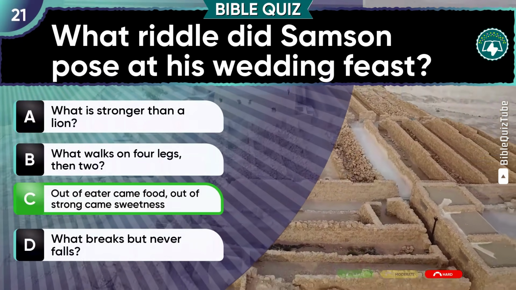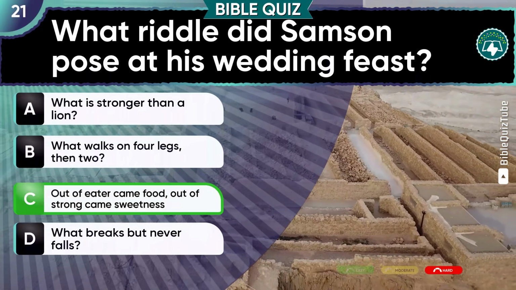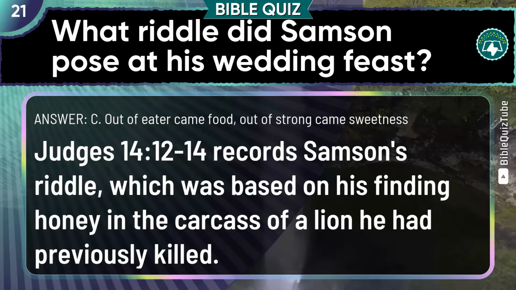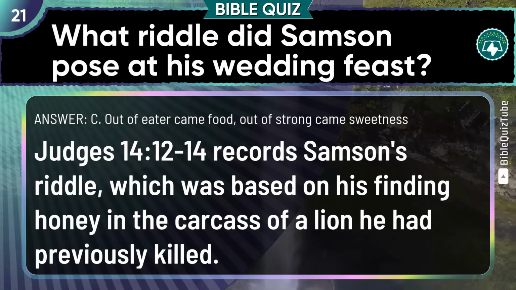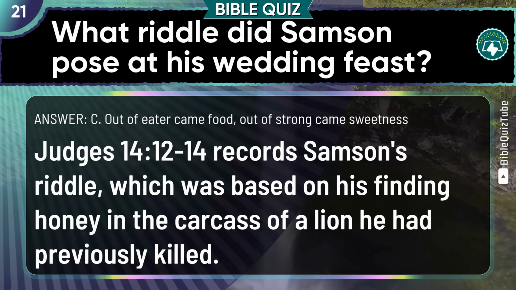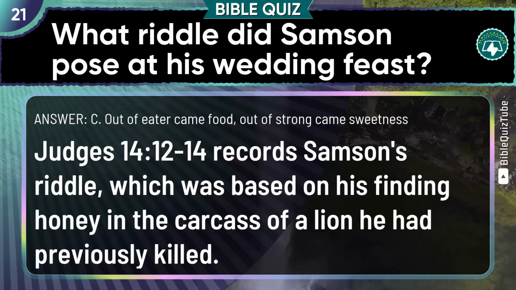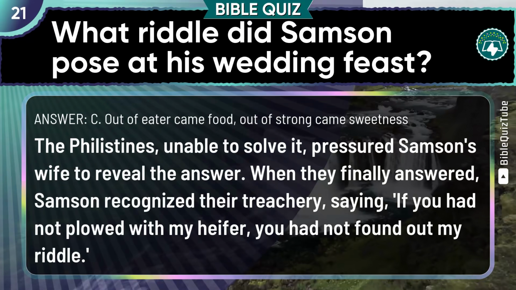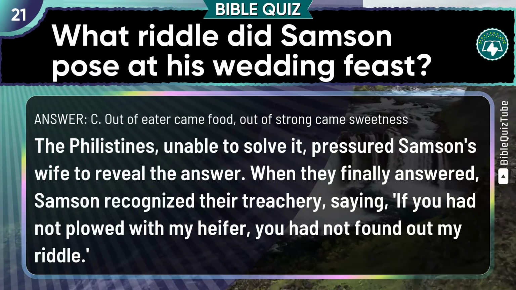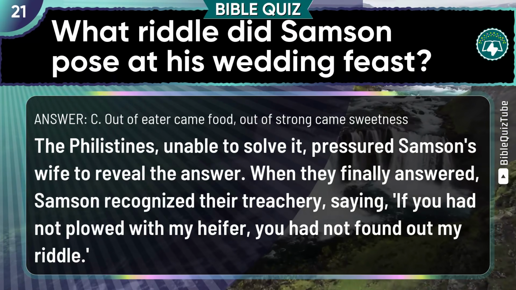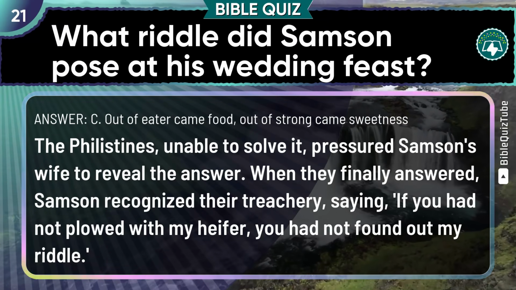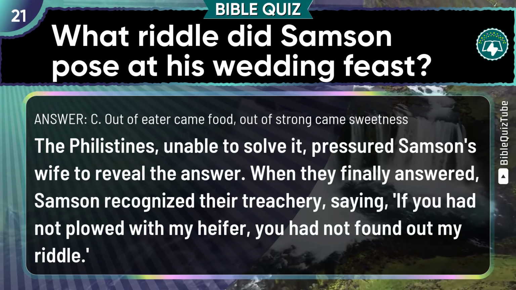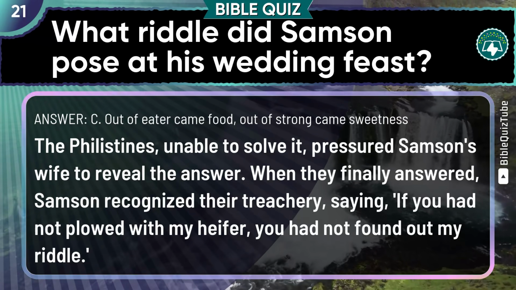The correct answer is C. Out of eater came food, out of strong came sweetness. The explanation. Judges chapter 14 verses 12 to 14 records Samson's riddle, which was based on his finding honey in the carcass of a lion he had previously killed. The Philistines, unable to solve it, pressured Samson's wife to reveal the answer. When they finally answered, Samson recognized their treachery, saying, "If you had not plowed with my heifer, you had not found out my riddle."